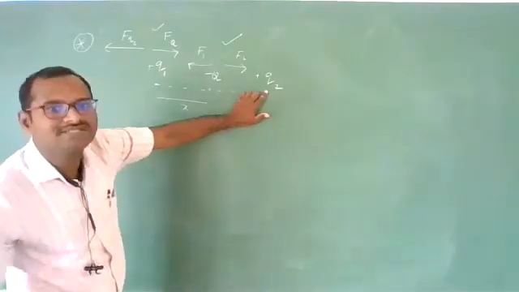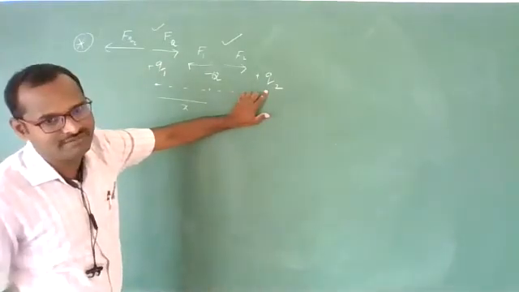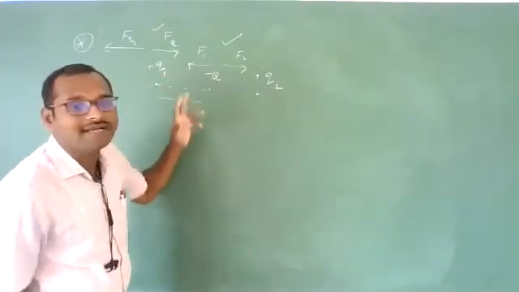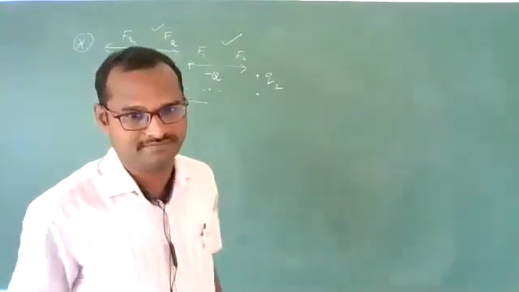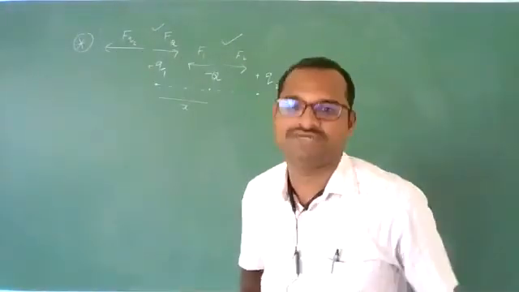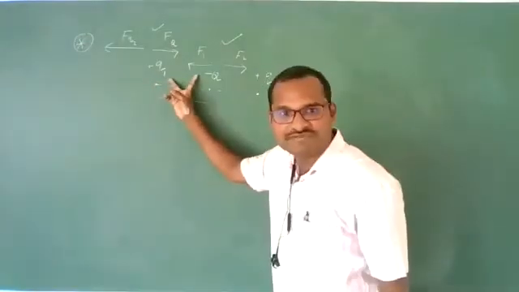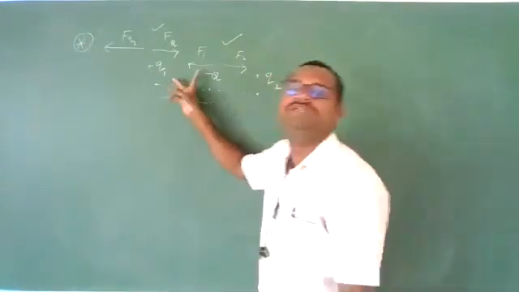Similarly, the third charge automatically will come into equilibrium position, because electrostatic force is an action-reaction pair. For every action there is an equal and opposite reaction. If two charges are in equilibrium, the third charge must be in equilibrium.